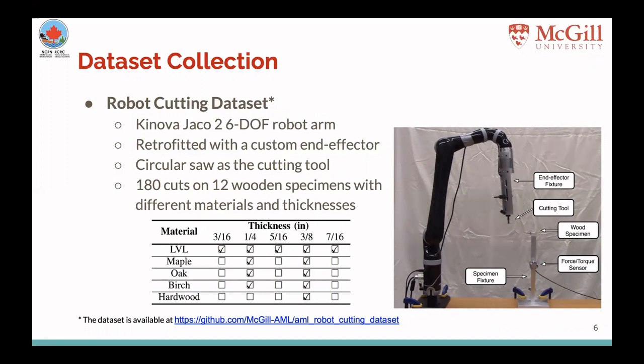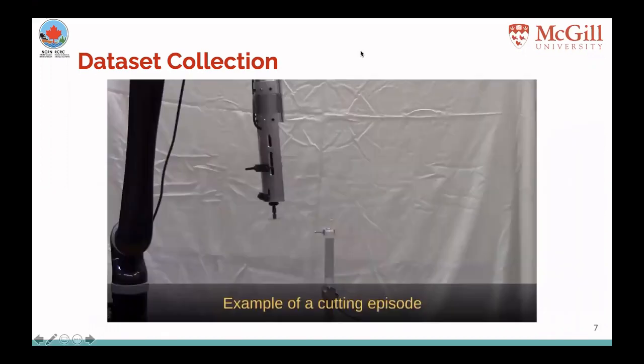We collected a dataset of 180 cuts on 12 wooden specimens with different materials and thicknesses. The table here shows the availability of the materials across different thicknesses. Our dataset is also publicly available at the following address here.